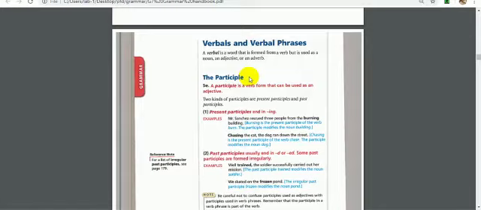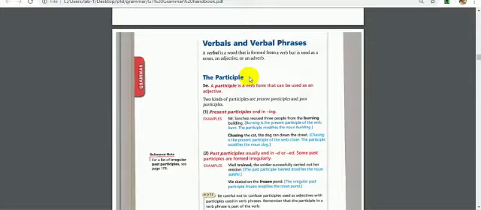The present participle ends all the time with ing. The past participle, we know that the past participle form for all the verbs can be regular or irregular. If it's regular, it will end with d, ed, or maybe ied.